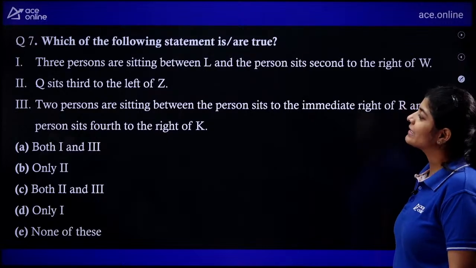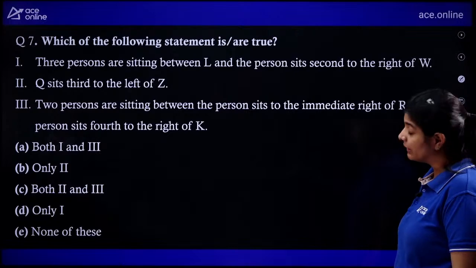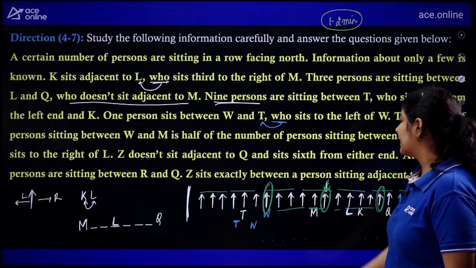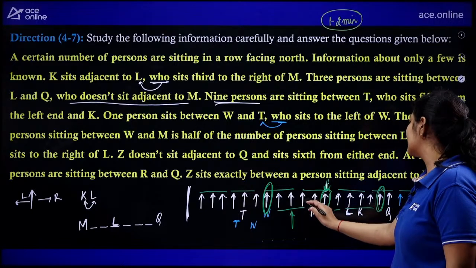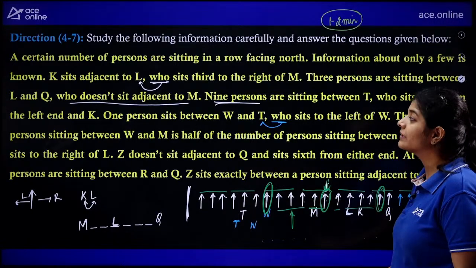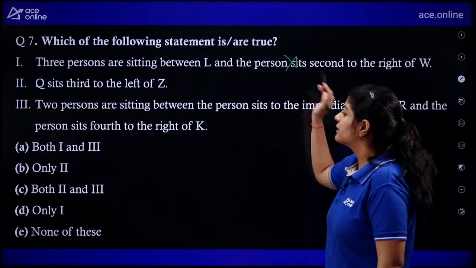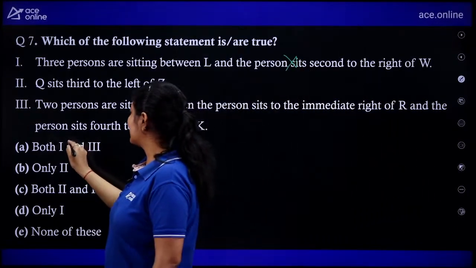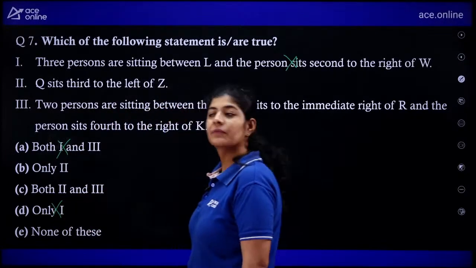Last question based on this particular data is, which of the following statements is or are true? Three persons are sitting between L and the person who sits second to the right of W. Let's see. Second to the right, this one and L. How many persons are there? 1, 2, 3, 4. 4 persons are there, and here it is given 3. So it is false. So if it is false, then we can eliminate option number A and option number D, right?